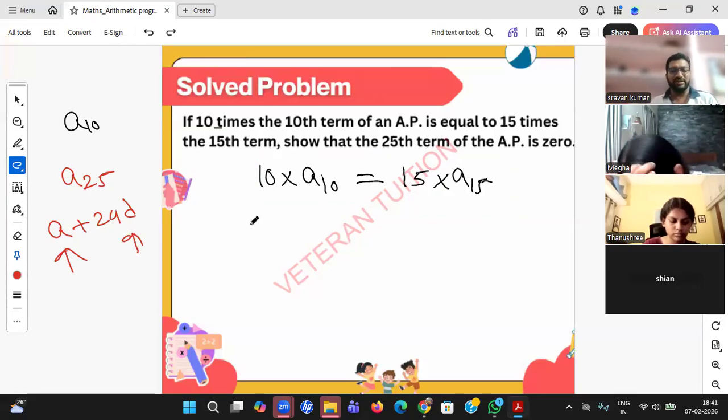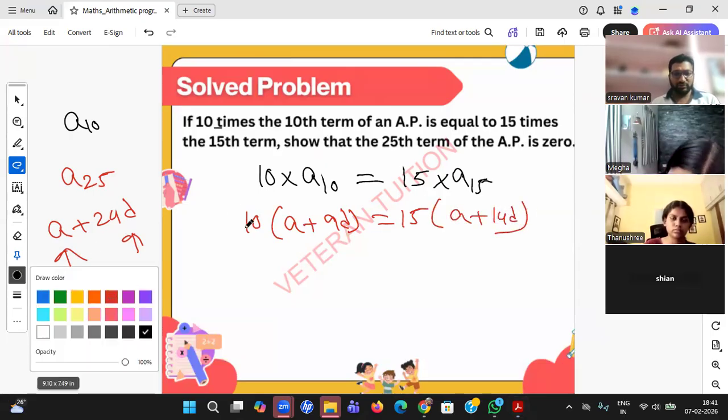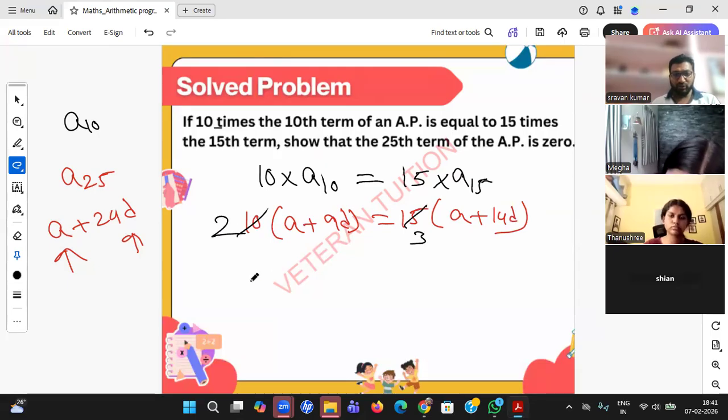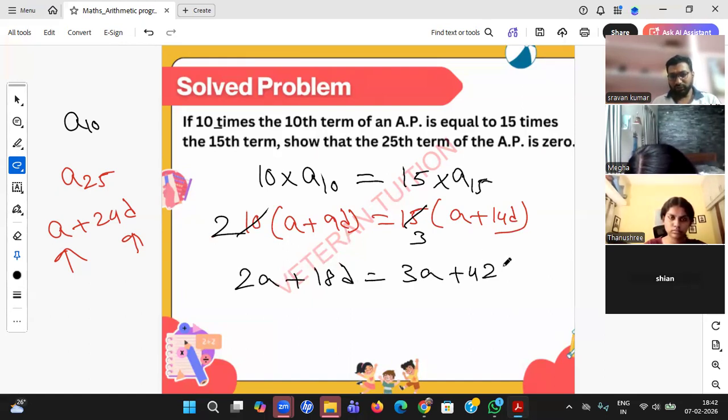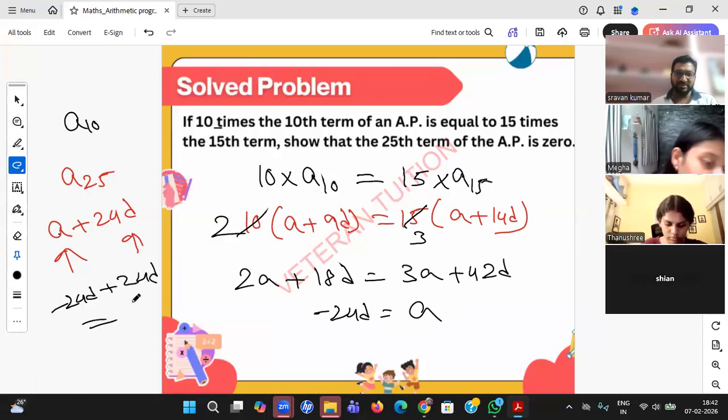At least proceed further. 10 into (A plus 9D) equals 15 into (A plus 14D). So 5 twos are 10, 5 threes are 15. 2A plus 18D equals 3A plus 42D. So you will get minus 24D equal to A. You see, A means minus 24D. Already 24D is there, so the answer will be 0.